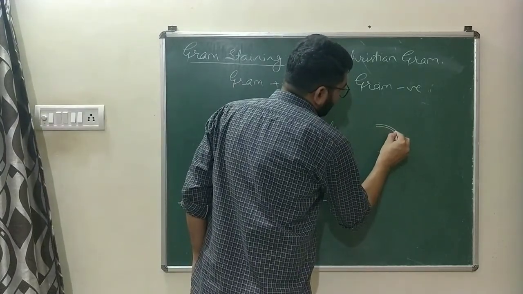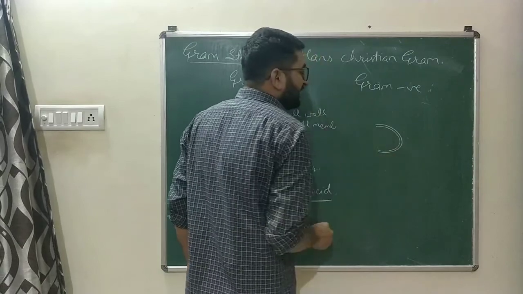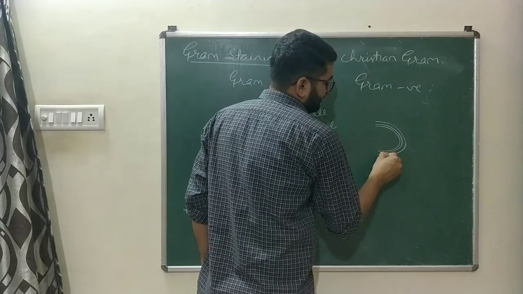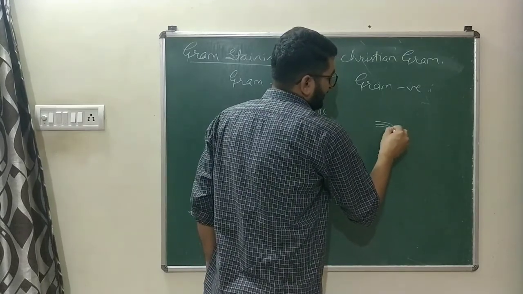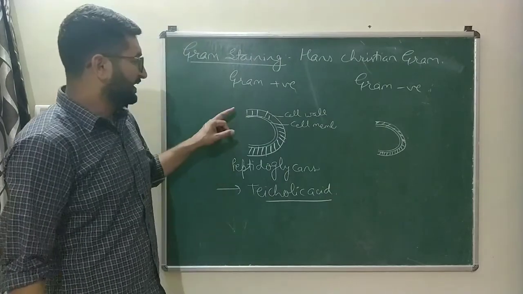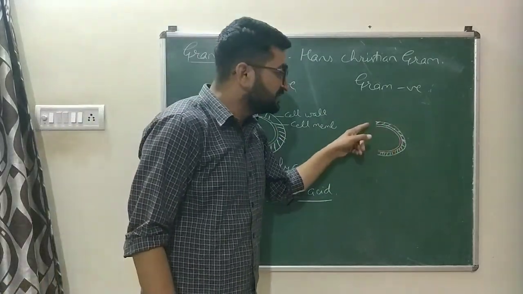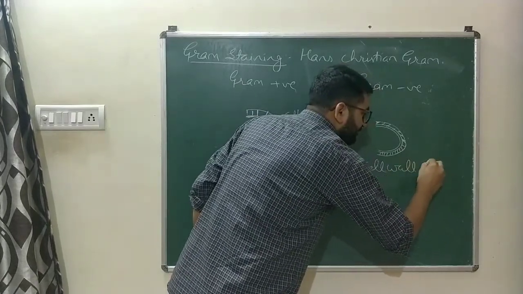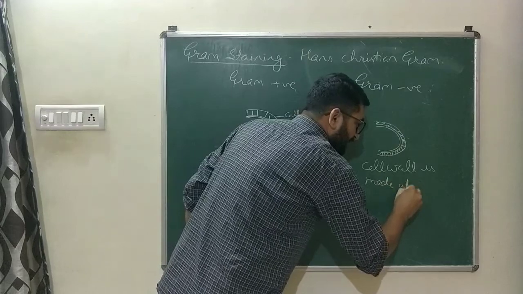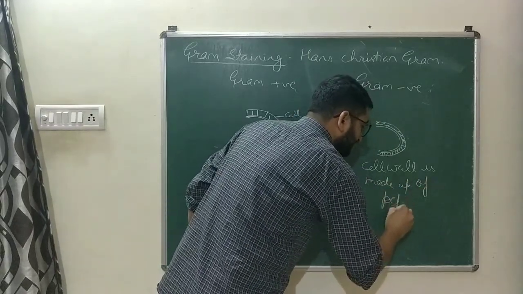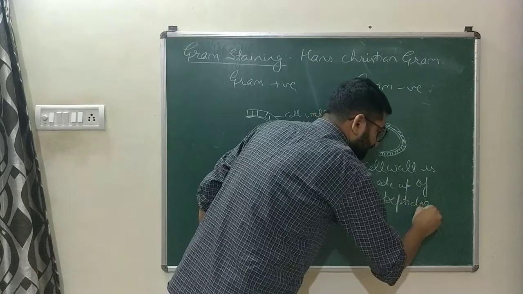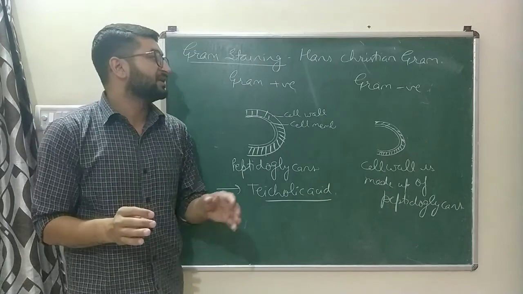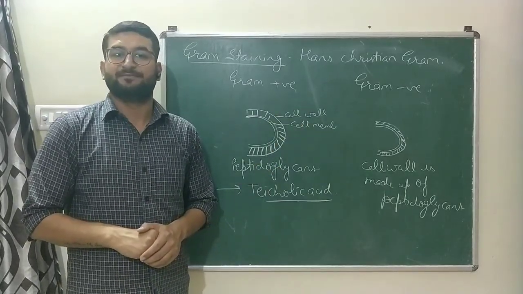Whereas in case of Gram negative bacteria, obviously the cell membrane would be there, but the cell wall is thin. Here the cell wall is thick, but here the cell wall is thin. The cell wall is made up of peptidoglycans, but teichoic acid is absent in Gram negative bacteria.